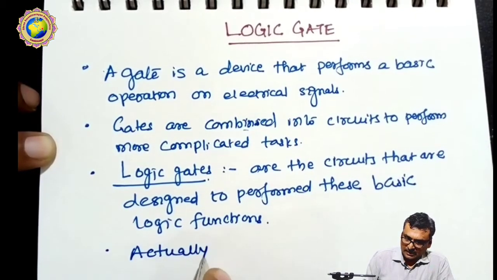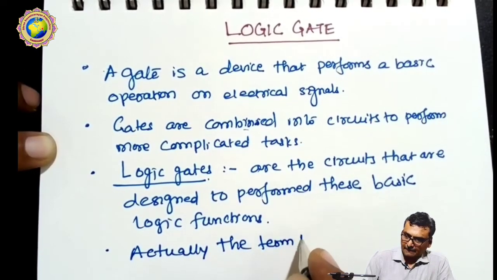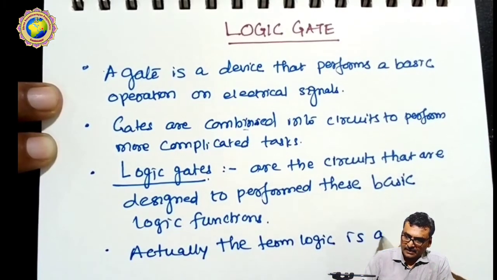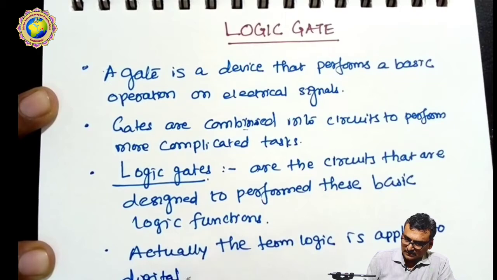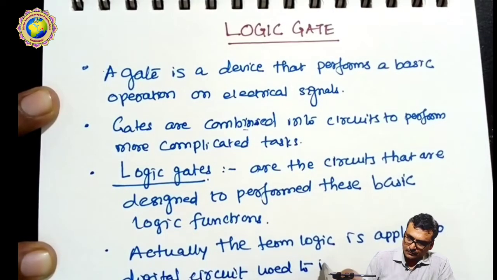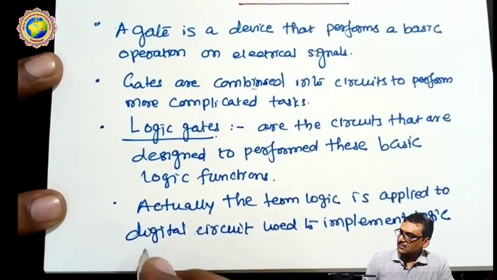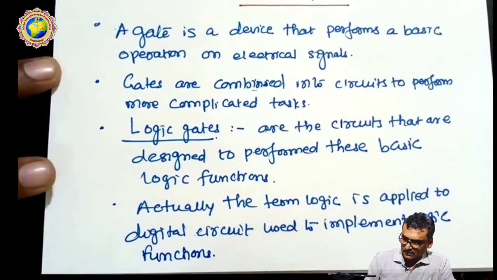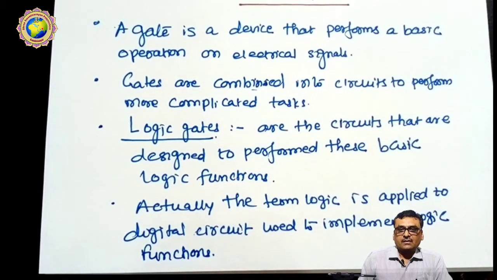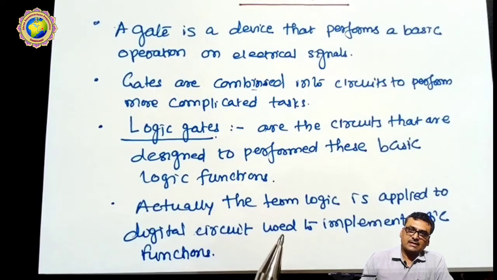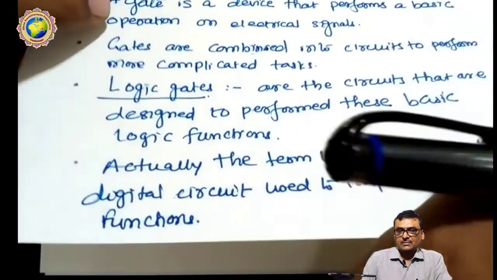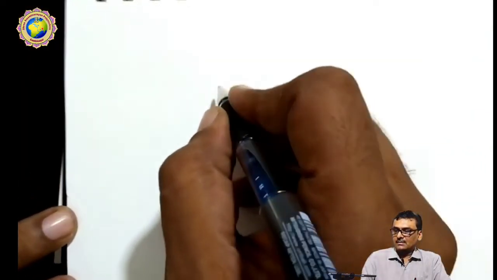Actually the term logic is applied to digital circuits used to implement logic functions. So a logic gate concludes that the basic term logic is applied to digital circuits, and the solution is made with the use of these digital circuits. With a combination of logic we can have an output as per our requirement.